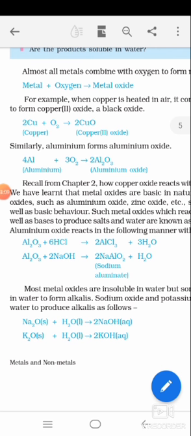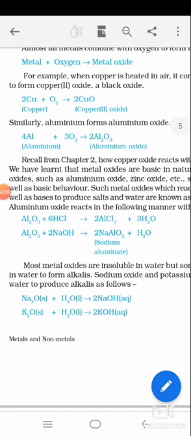I think you know what an acid and a base are. The reactions of aluminium oxide with acid and base are provided here. In the first case, aluminium oxide plus 6 HCl. HCl means hydrochloric acid, so here aluminium oxide is a base. It gives AlCl3, which is a salt, plus H2O, water.